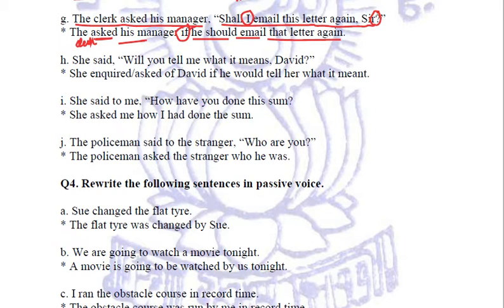I has been replaced with he, shall has been changed into should, and this, the word representing nearness, will be replaced by that, a word which actually presents farness. So the clerk asked his manager if he should email that letter again. Clear?